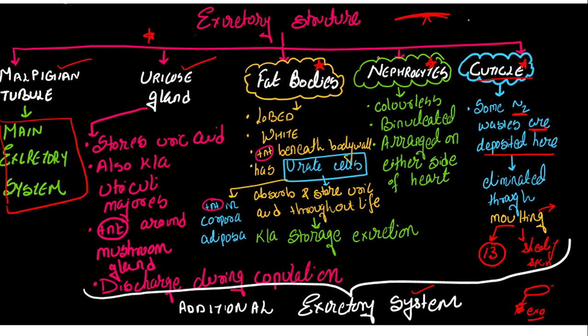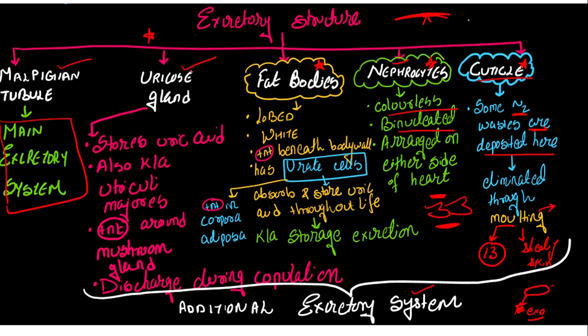Then the next one is nephrocyte, which is nothing but colorless and binucleated. How many nuclei will be present? Binucleated. Arranged on either side of the heart. So this is your heart. On either side of the heart, what is present? Your nephrocytes are present, right?